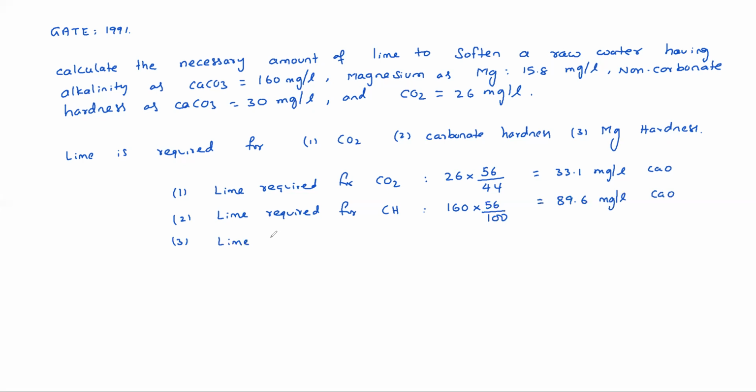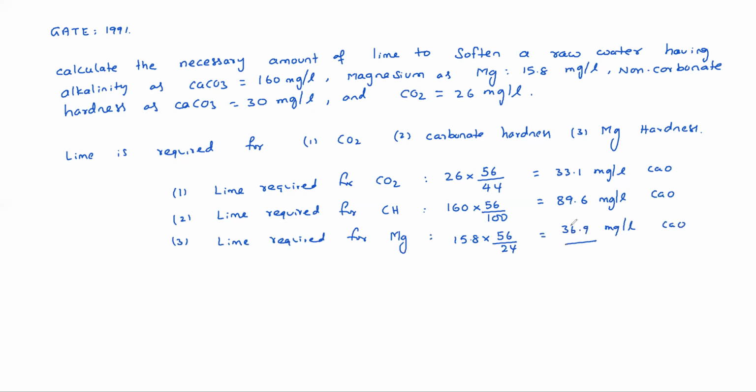Lime required for magnesium hardness. So how much magnesium is there? 15.8 mg per liter. It's 56 by magnesium 24. 15.8 into 56 by 24 is 36.9 mg per liter CaO.